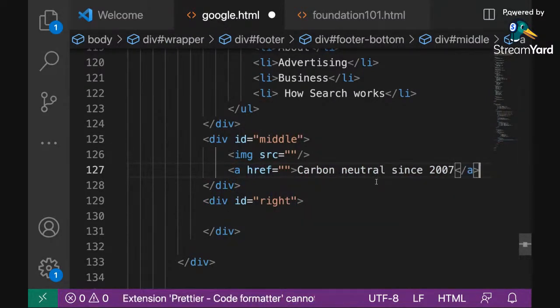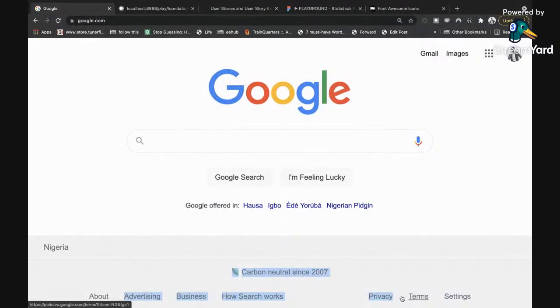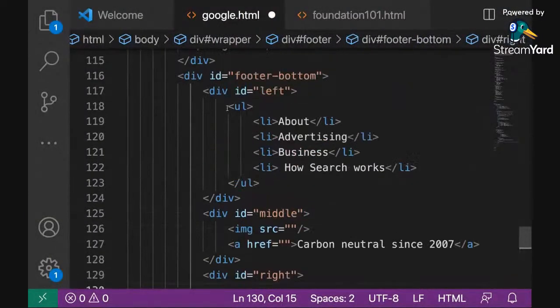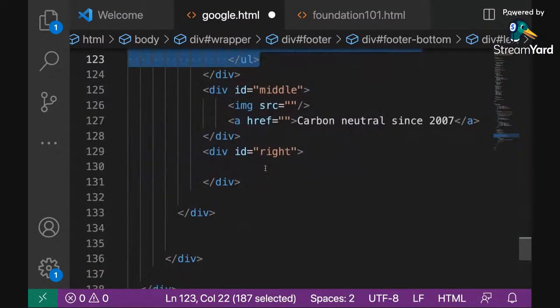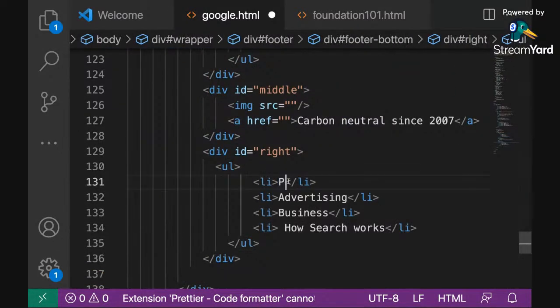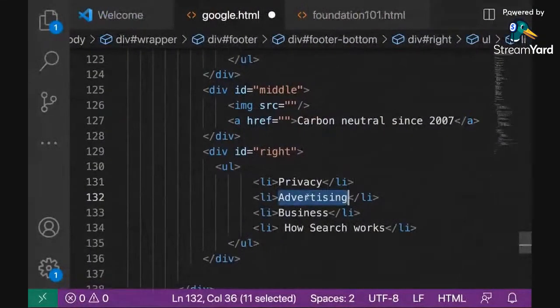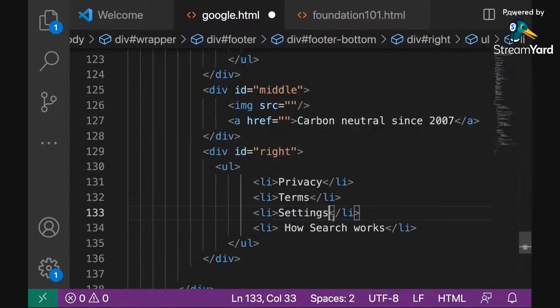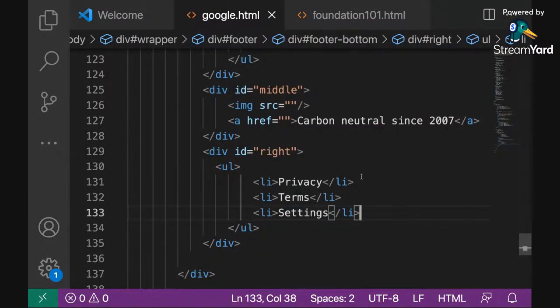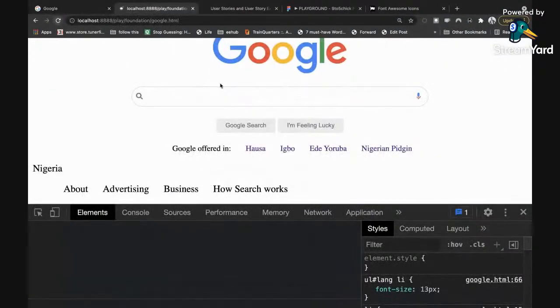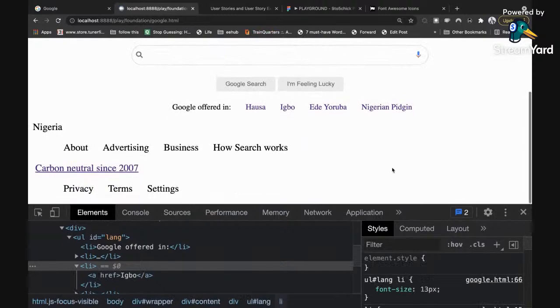Then the last section is these guys at the right hand side. So I'm going to copy them also. Can you copy for me, please? Let me just type it. The guy is not copying very well. So I'll just copy my ULLIs on the left, paste it here, and then I'll call it privacy, terms, and then settings. Right? We have it. So if I refresh this now, I should have the left, right. Yes, so we have it.